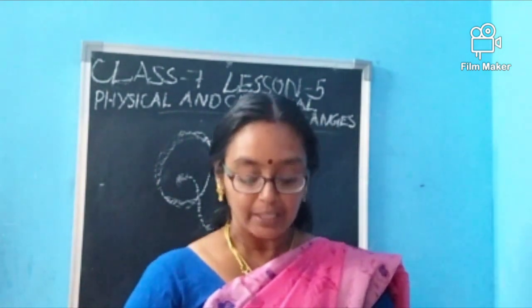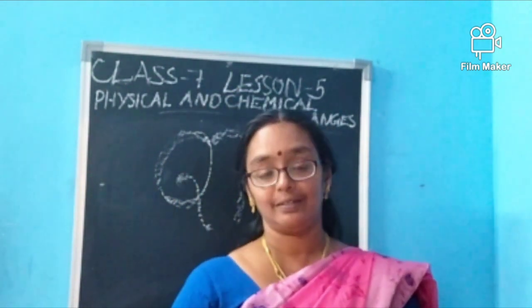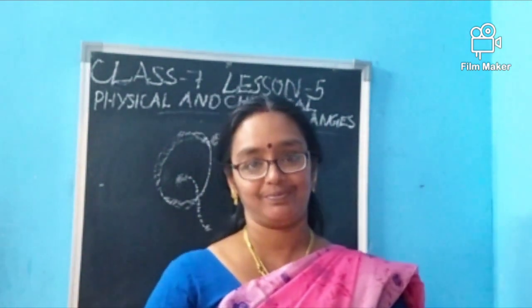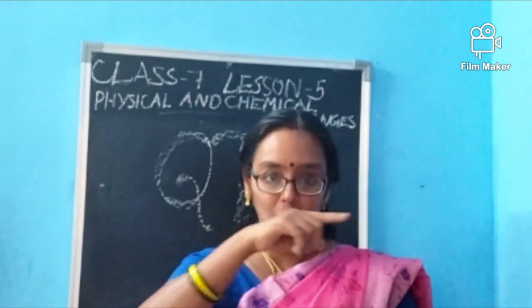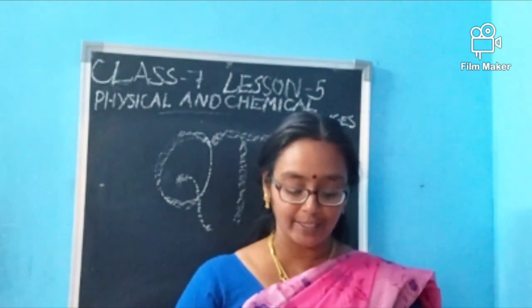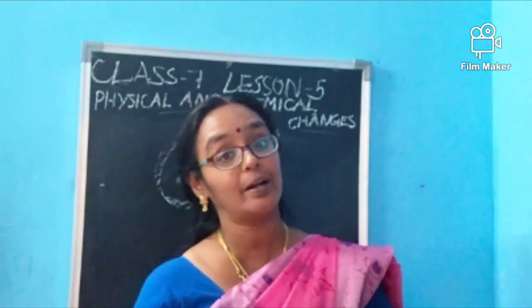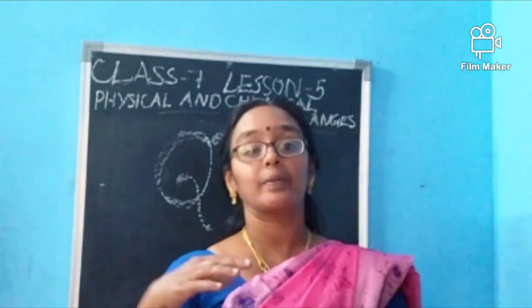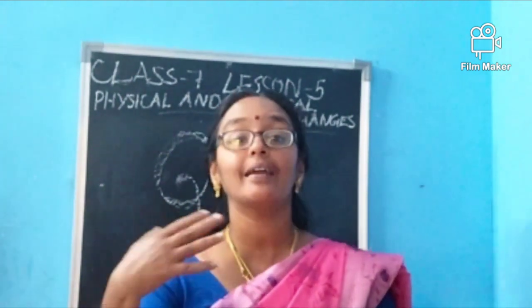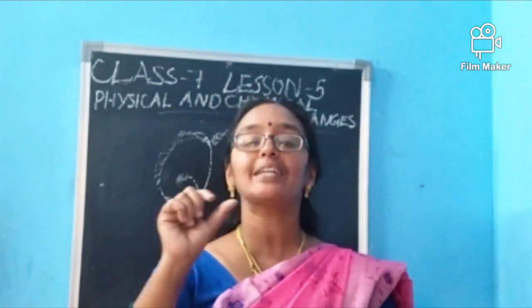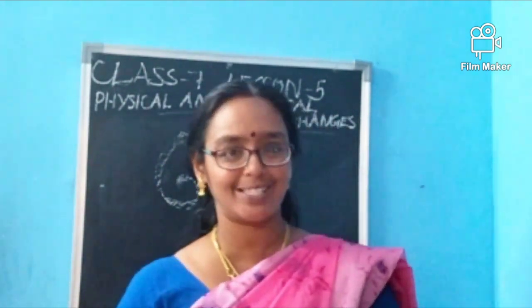Second question. The process of coating zinc over iron pipe is called dash. The third one: presence of dash and dash are required for conversion of iron into rust. For converting iron into rust, presence of dash and dash are needed. Okay, I think the questions are very easy for you.